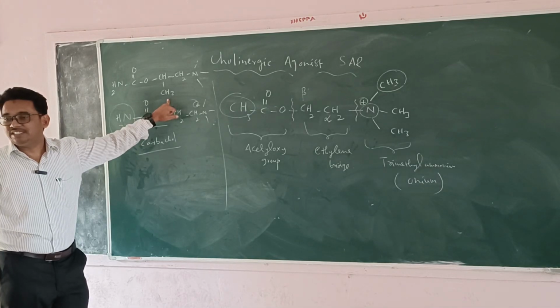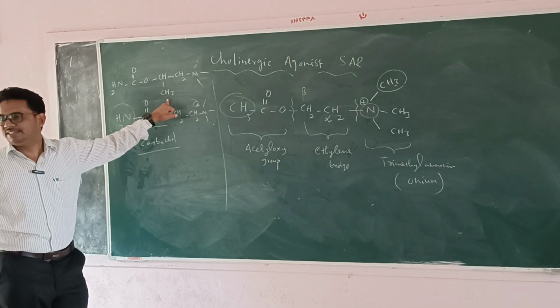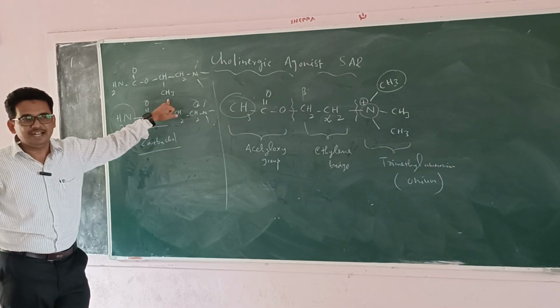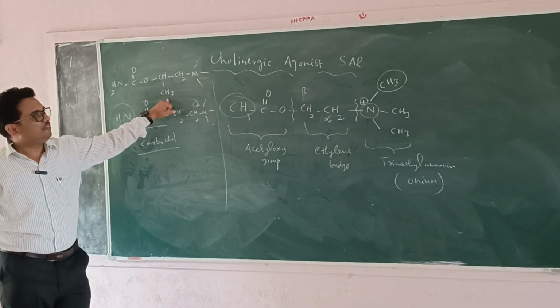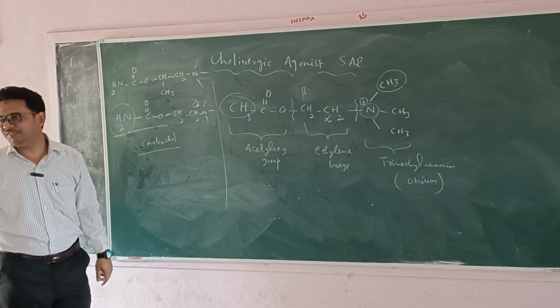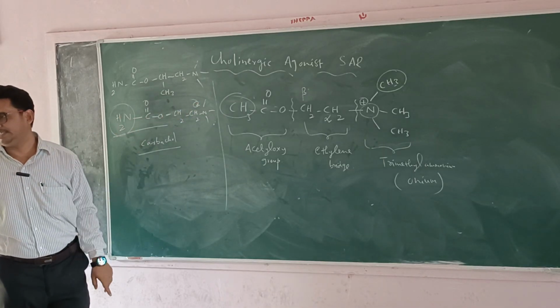Every change you make changes the activity. That's why we study the relationship between structure and activity.